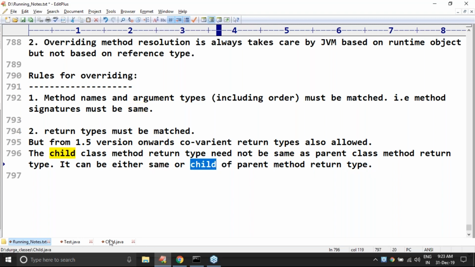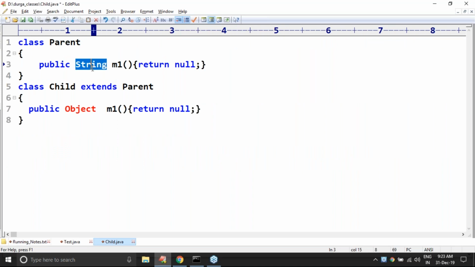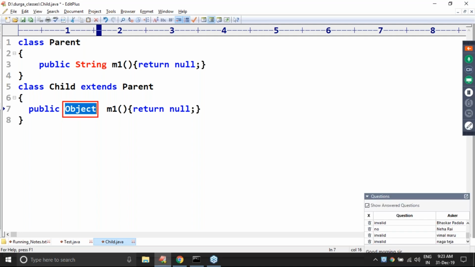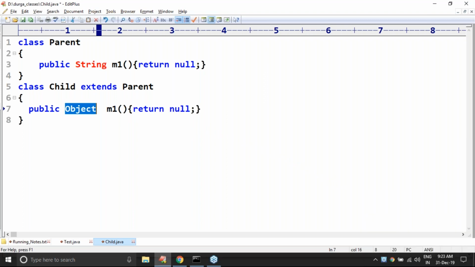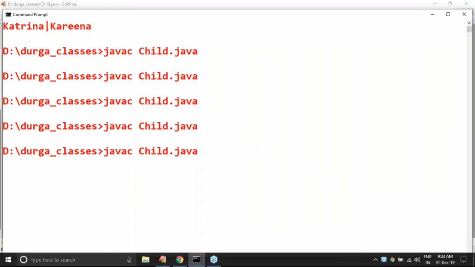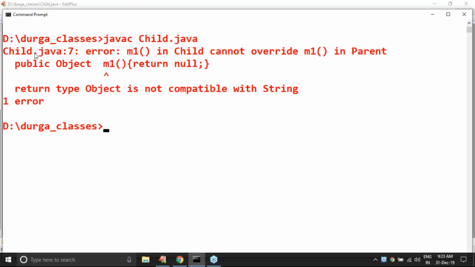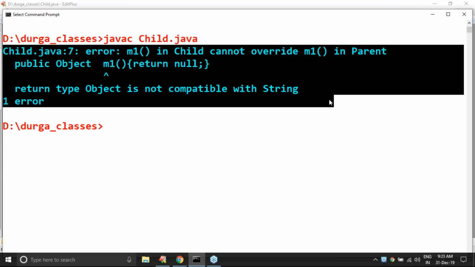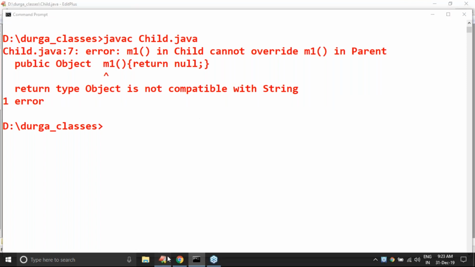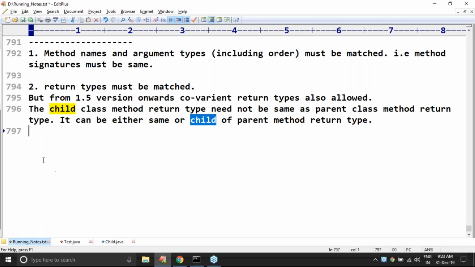But here you took string in the parent and object in the child, which is the parent of the parent method return type. It is not a covariant return type. Am I getting a compilation error or not? Yes, immediately you are going to get a compilation error because it is invalid.